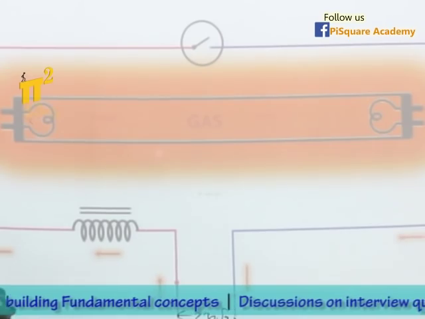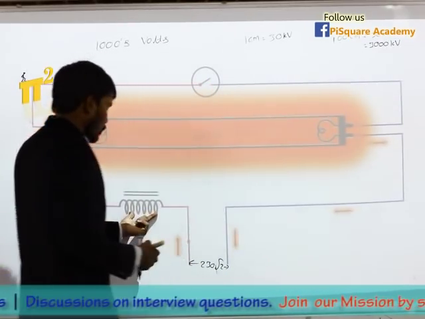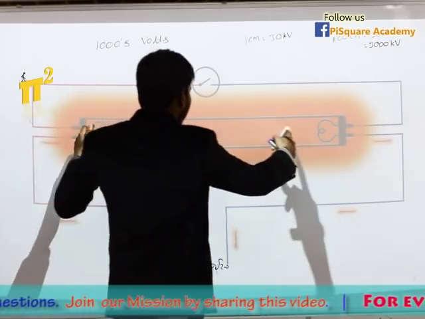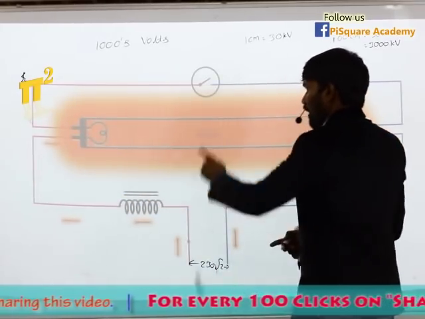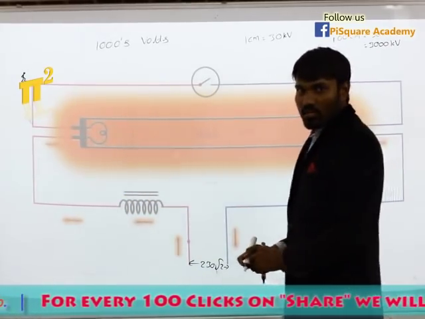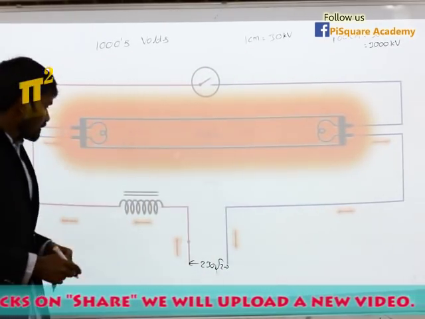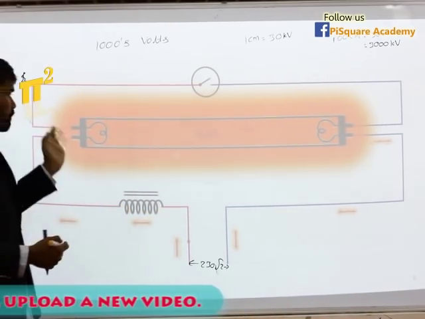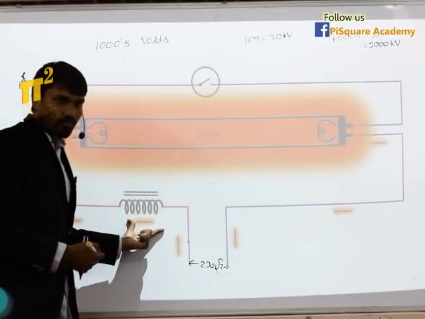Okay. Now this is the purpose of the combination of starter and choke, and this is how you are getting the high voltage which is required to ionize such a long gap by this choke with the help of starter. So now the common doubt is, once it has started, should I remove this choke as well? Because once the high voltage has come, once it has lighted up, do we require this choke as well?